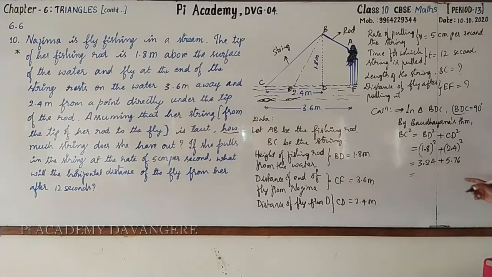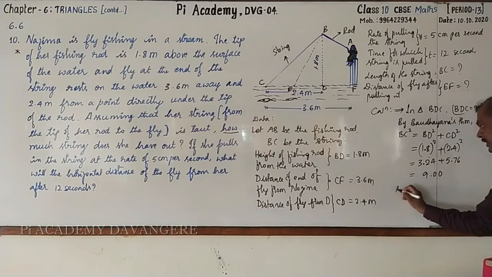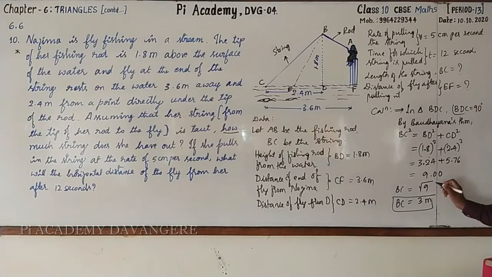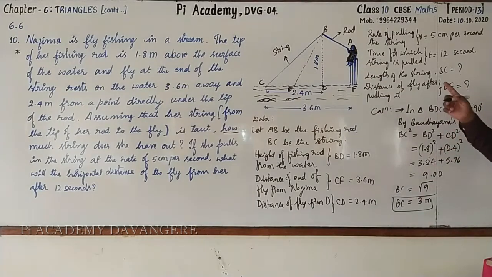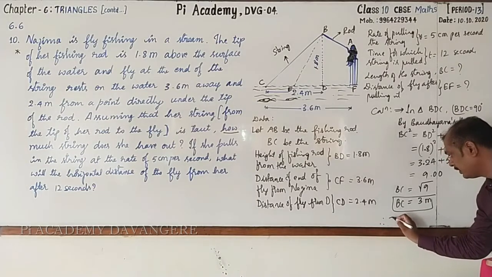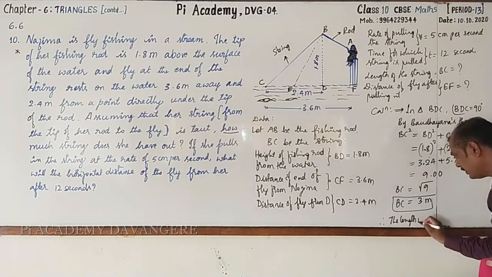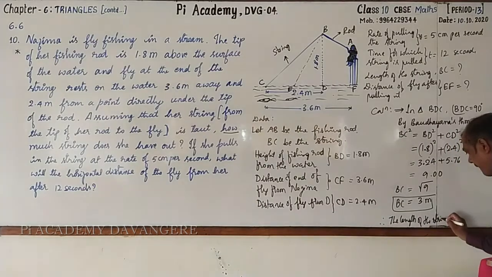Next, add these two. 6 plus 4, 10 carry 1. 7 plus 2, 9 plus 1, 10 carry 1. It is 1 plus 3, 4. 4 plus 5, 9. So BC equal to square root of 9. What is square root of 9? It is 3. Very good. 3 meter. What does BC indicate? This is the length of the string used for fly fishing. Followed? Here are my conclusion. Therefore, the length of the string is 3 meter.